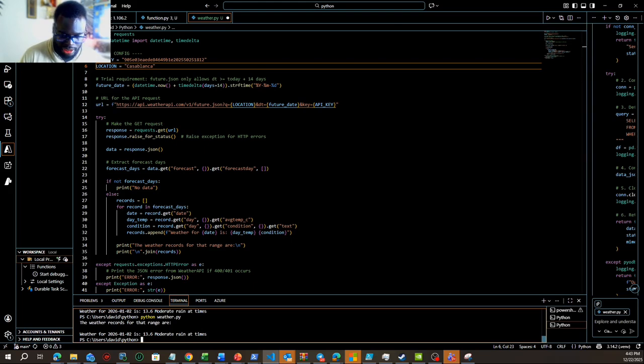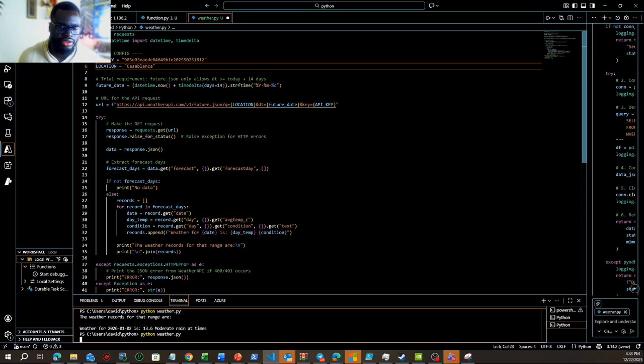So for example here, this application is using the weather API. This is like for future prediction I made. I'm just gonna say here python, and my application is the weather app, weather.py. Okay.